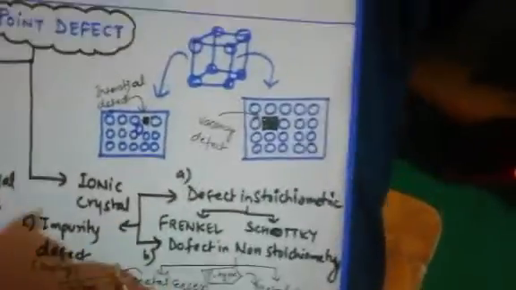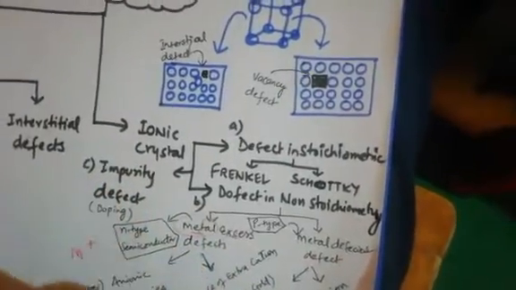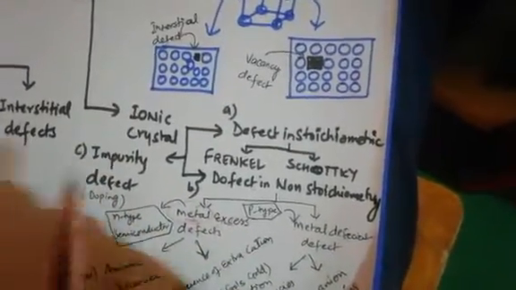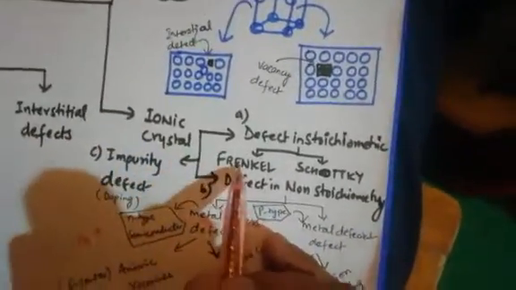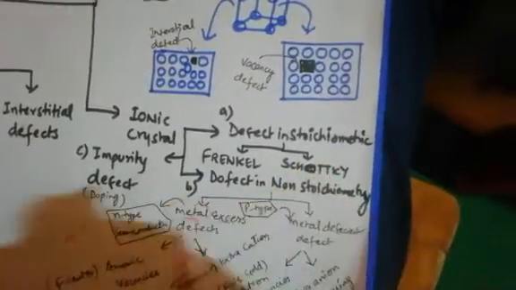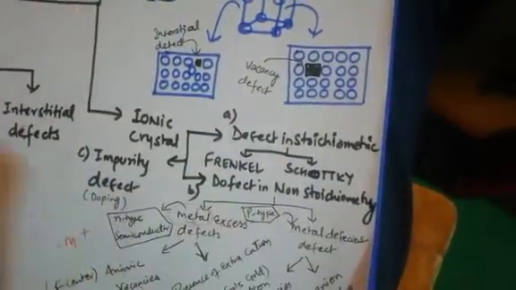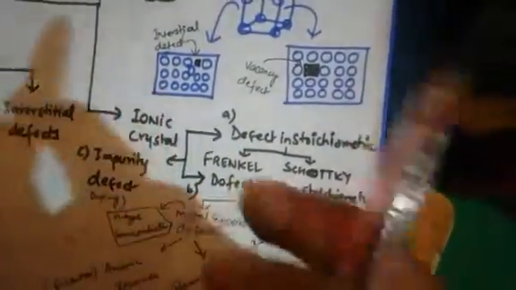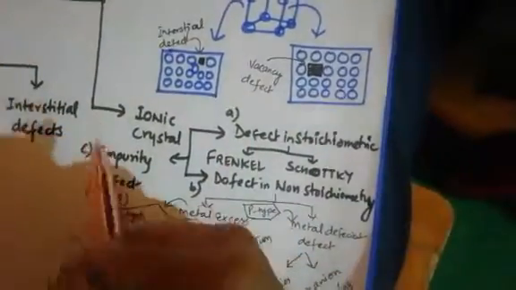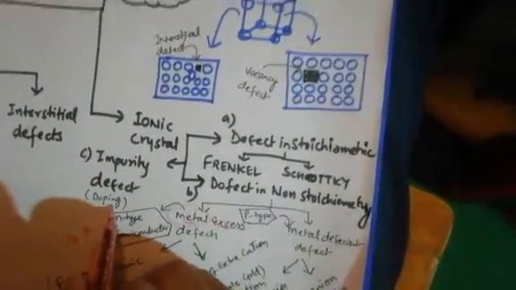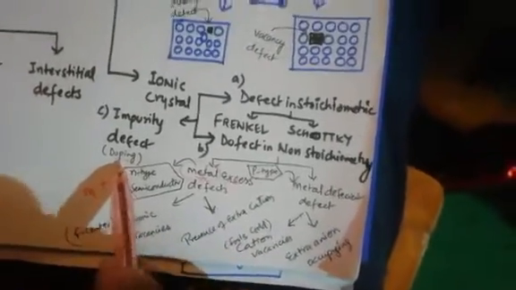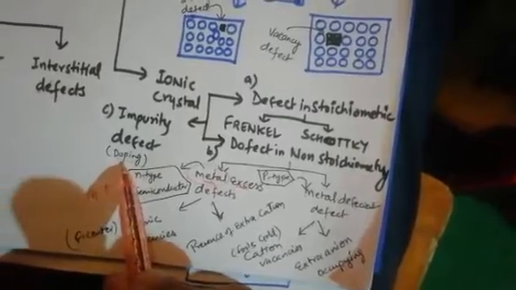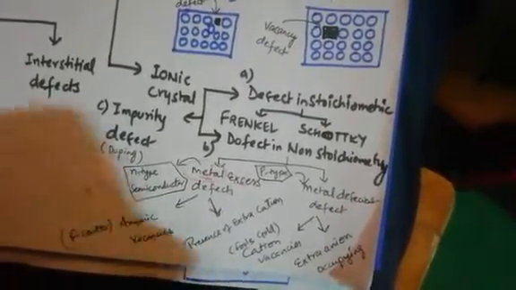Okay. So the third type is impurity defect. So dear students, what is impurity defect? Now somewhere there is no metal deficiency, no metal excess, no missing anion or missing cation. There are some extra impurities coming from an external source. Those impurities are somewhere inside the crystal. Due to that, the crystal color will change, and that impurity addition is called doping. Okay, that word is called doping. Doping is the addition of some impurities to make an insulator a semiconductor.